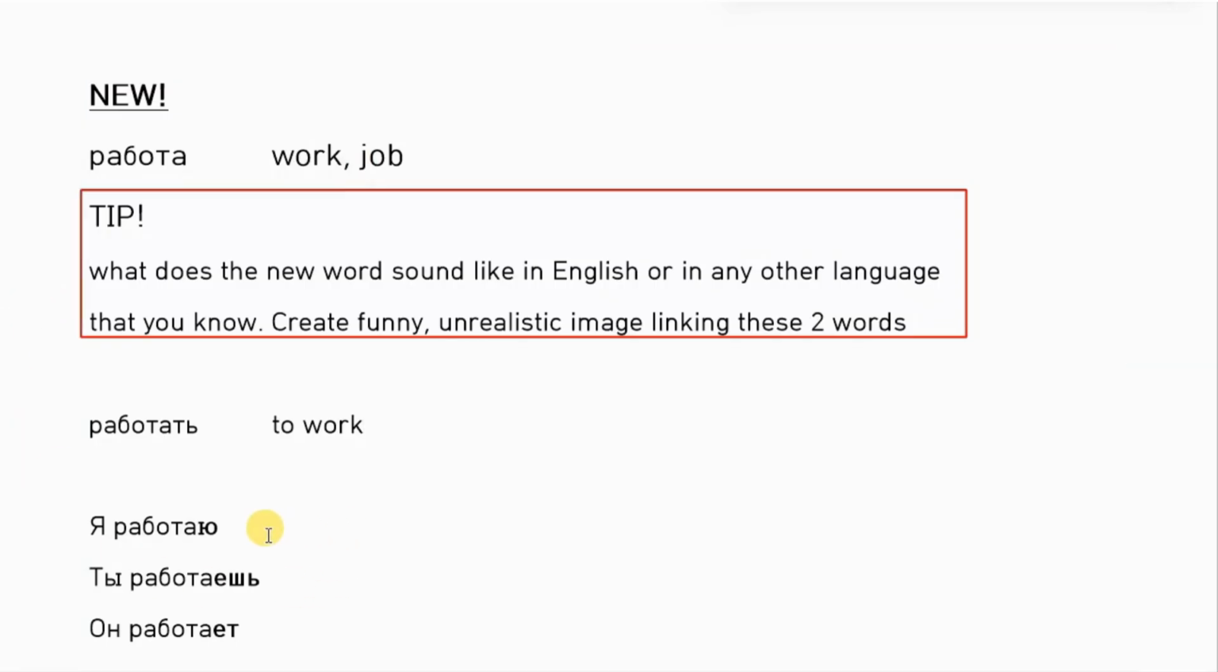So now let's try to see how it changes according to the pronouns. Я, ты, он, она. We lost она, but it's the same as он.